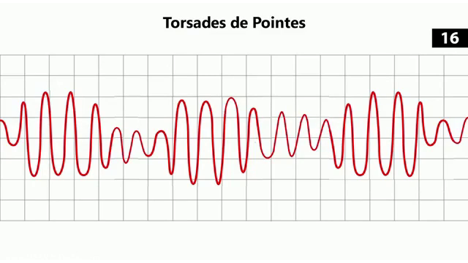So it's a very small amplitude and very large amplitude, very small, very large. So it looks like a ribbon that's been twisted. That's why it's called torsades de pointes. It's a twisting of the points, or twisting of a ribbon, as it creates that sinusoidal waveform. This can progress, unfortunately, to VFib, which is why it's so dangerous.